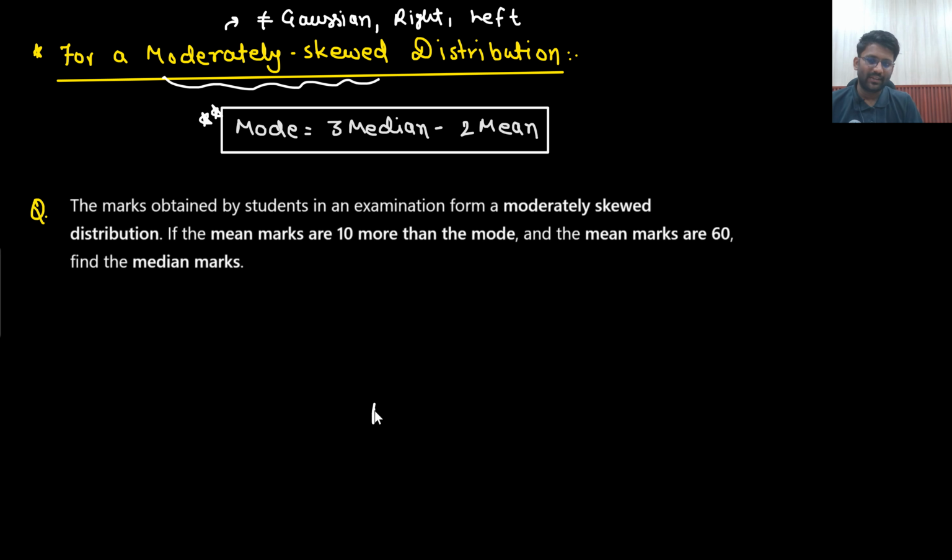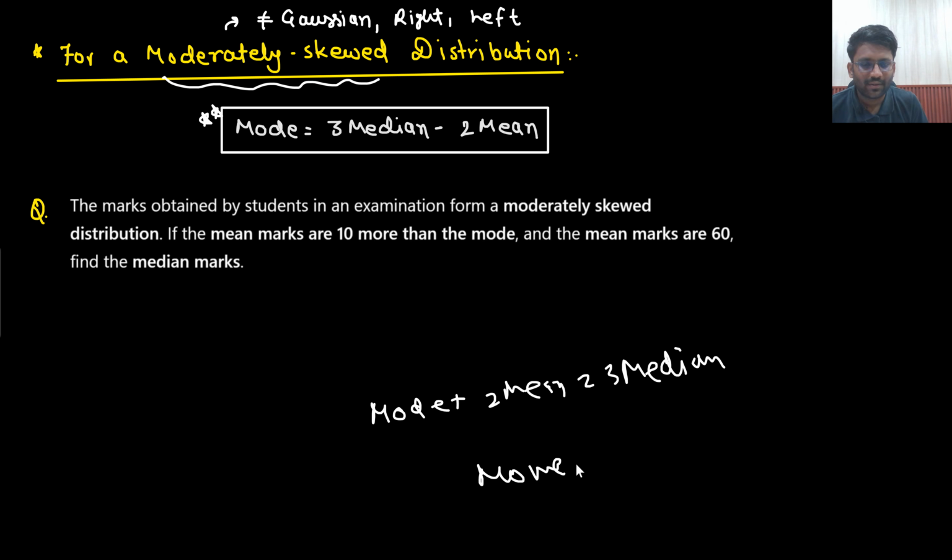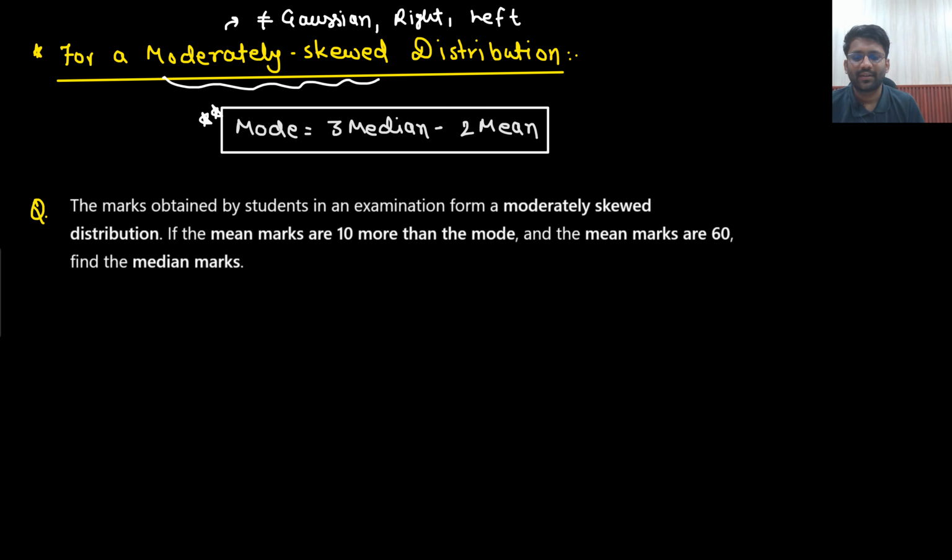A lot of people remember it in this manner: mode plus 2 mean equals 3 median, so 1, 2, 3. But you will be messing up because the names are also similar: mode, mean, median. So which trick will you make? Although you can make a trick called Momi Med, in that manner you can make any trick, although it is not going in the right direction. Mode equals 3 median minus 2 mean. This is what you need to remember.